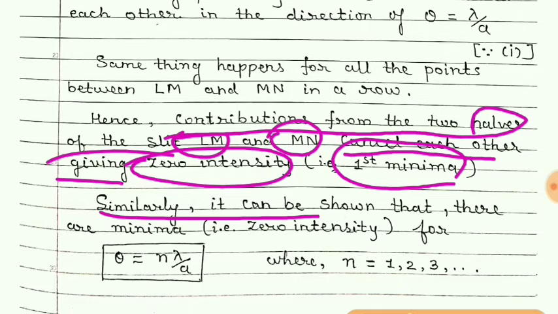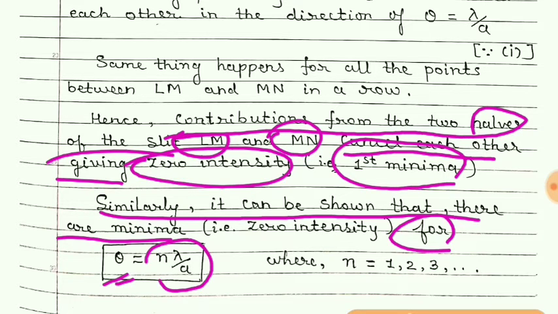Similarly, it can be shown that there are minima for theta is equal to n lambda by A. So this is the general equation for all the minimas, that is first minima, second minima, and so on.